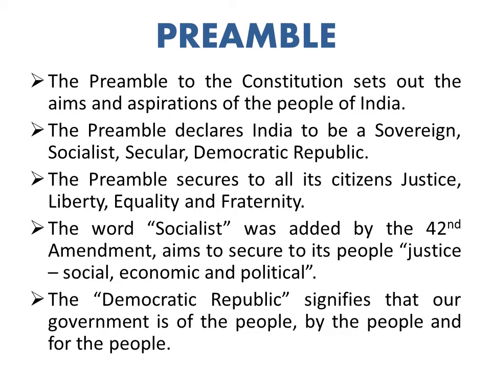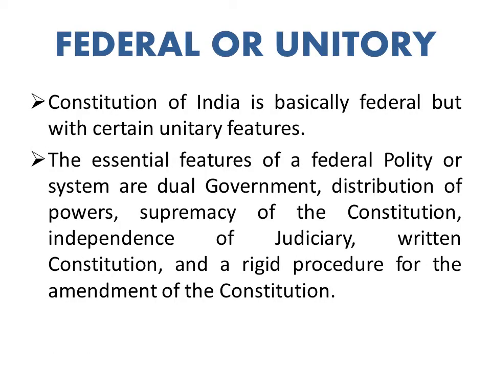The word socialist was added by the 42nd Amendment, aims to secure to its people justice, social, economic and political. So the word socialist was added later on by the 42nd Amendment, and it aims to secure to the people that they will have justice in social, economic and political way. The democratic republic signifies that our government is of the people, by the people and for the people. We all know what democracy is all about. So that is why the democratic republic signifies that the government is of the people, by the people and for the people.